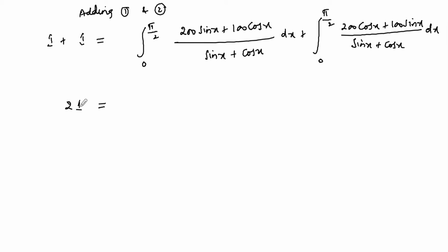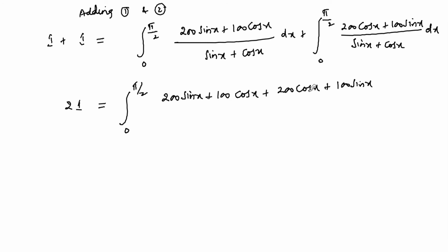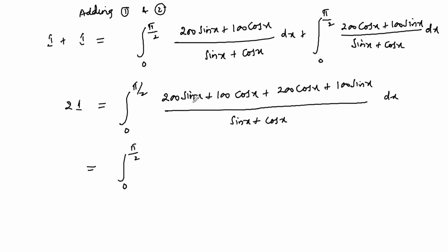So here we can write 2I is equal to integral over 0 to pi by 2 of (200 sin x plus 100 cos x plus 200 cos x plus 100 sin x) upon (sin x plus cos x) dx, which is equal to integral 0 to pi by 2 of (200 plus 100, that is 300 sin x, and 100 plus 200, that is 300 cos x) upon (sin x plus cos x).